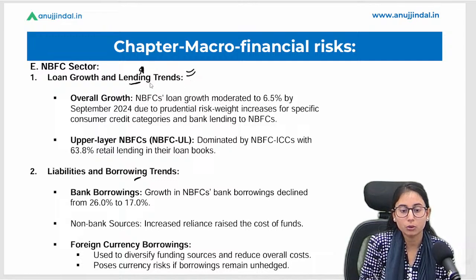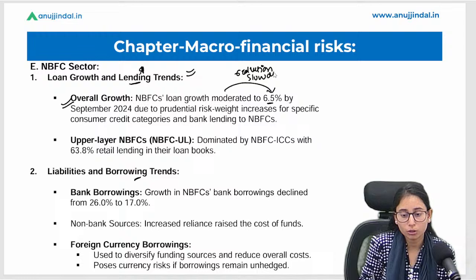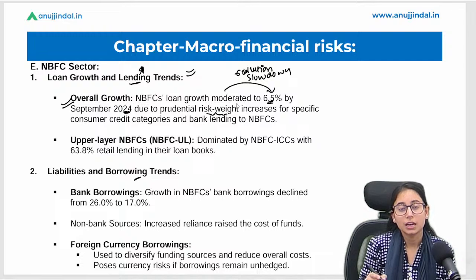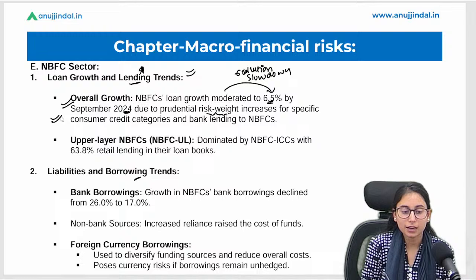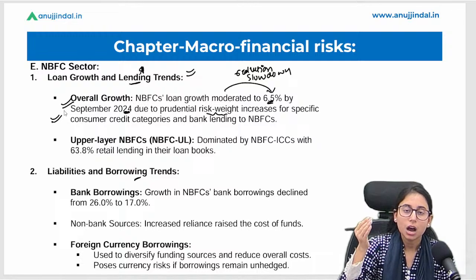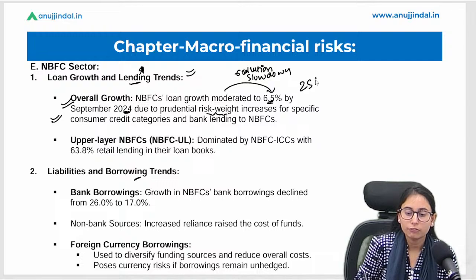So first we are talking about the lending trends. So overall, the NBFC loan growth has moderated to 6.5%. That means there has been a reduction, or we can say a slowdown, in the loan growth. Okay, there is a slowdown in the loan growth that has reached 6.5% by September 2024. Why? Because there was an increase in the risk weights by the RBI. Okay, as we already discussed, the risk weights of the unsecured loans were increased by 25 bps.